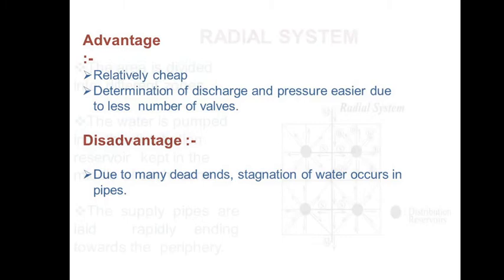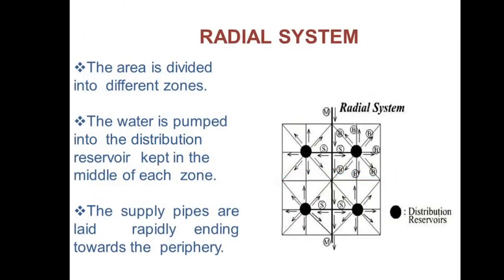The next system is the radial system. In this system, the total area is divided into different zones, and the water is pumped into the distribution reservoir, which is kept at the center of each zone. The supply pipes from the reservoir are laid radially, which end at the periphery of each zone.